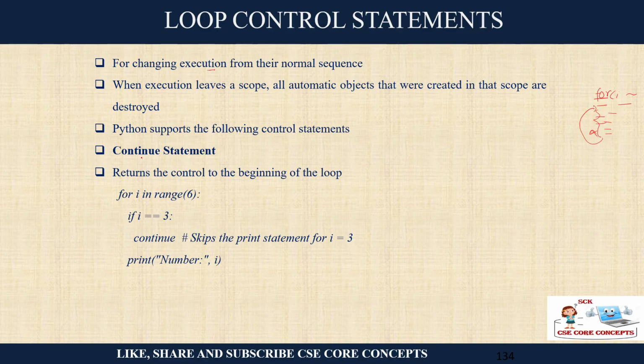The basic one is continue and another one is break. These are the most popular statements. What continue does is that it will return the control to the beginning of the loop. Let's say I have written a loop for i in range 6. So i will be 0, 1, 2, 3. But here I have written when i is equal to 3, continue. So this statement will skip the print statement. For every i I am printing the number, 1, 2 like that. But when it is 3, I am saying continue, which means it will start again, but it will skip for i equal to 3.